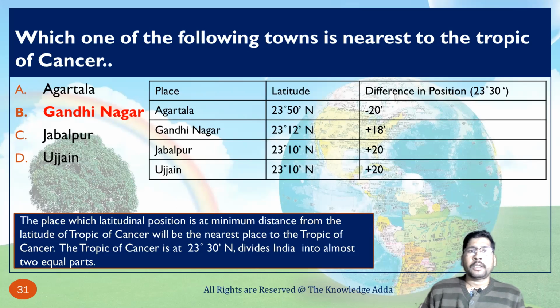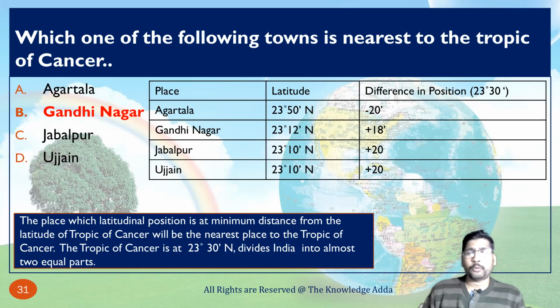Here in the first option you can see the answer is minus 20 minutes, that is Agartala, and Gandhinagar is plus 18 minutes, Jabalpur plus 20, Ujjain plus 20. So here you can see the minimum difference is Gandhinagar. So Gandhinagar is nearest to the Tropic of Cancer, because the difference is only plus 18 minutes. That's why Gandhinagar is nearest to the Tropic of Cancer.